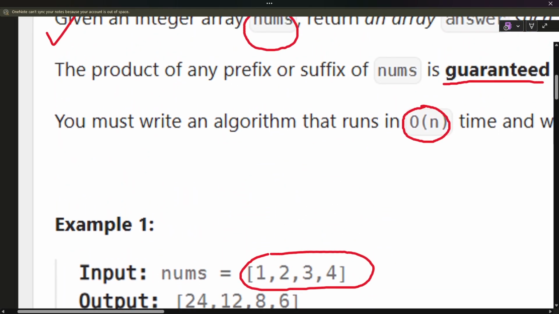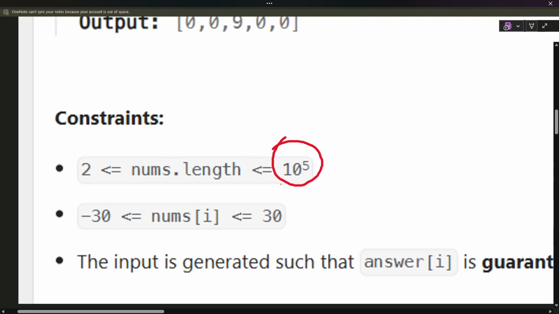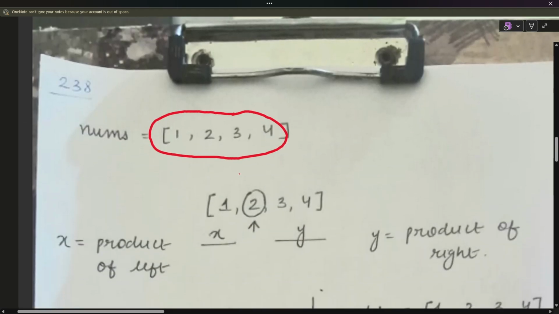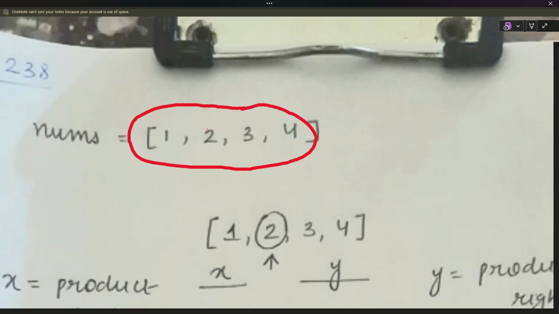We have to return an answer array in which the answer at the corresponding index will be the product of all the elements in the array except itself. If you are calculating it for 2, it will be 1 into 3, which is 3, into 4, which is 12, right?